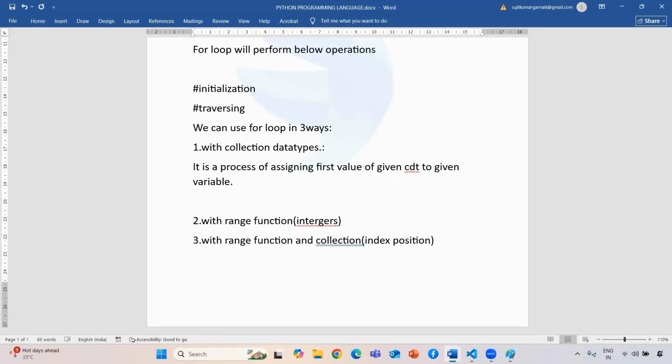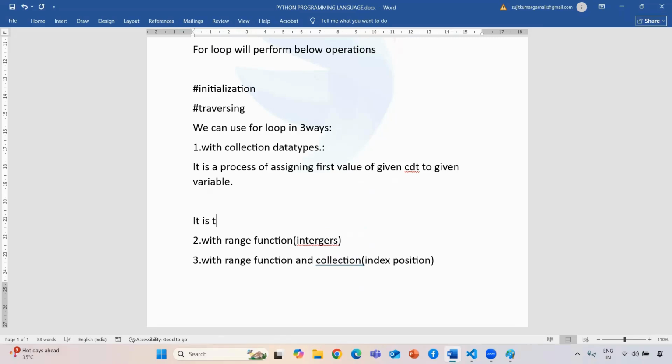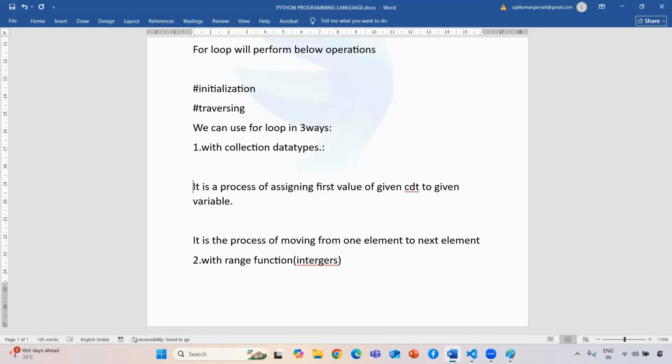Then what is called traversing? It is the process of moving from one element to the next element. This is the definition of initialization and traversing. I will copy and paste it so that, for your better understanding, you can take this theoretical part also.